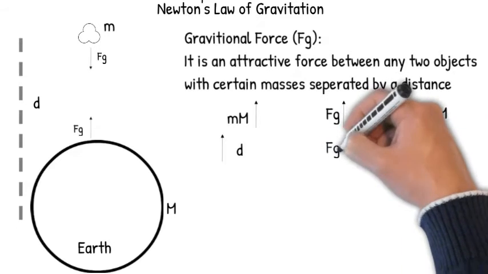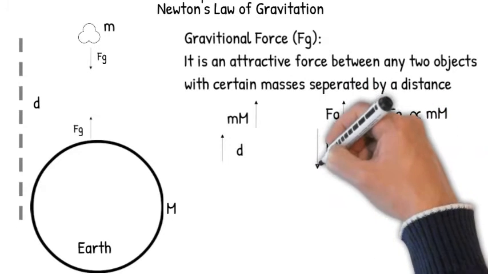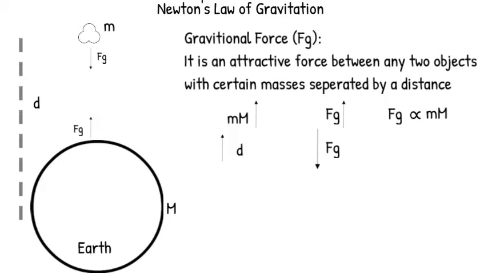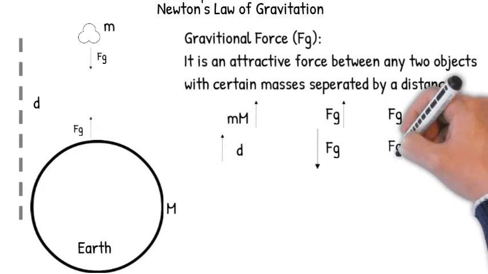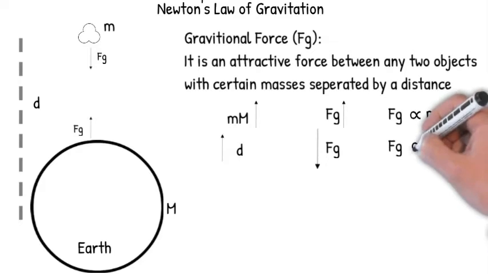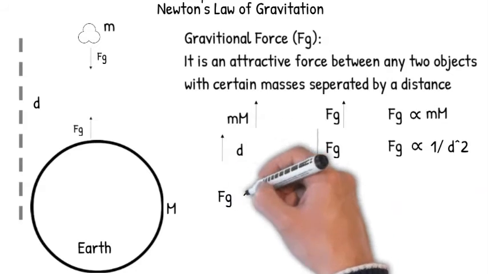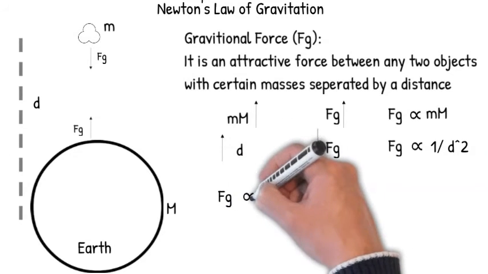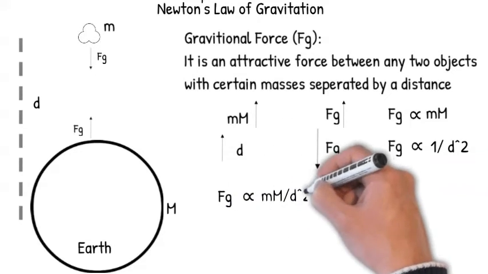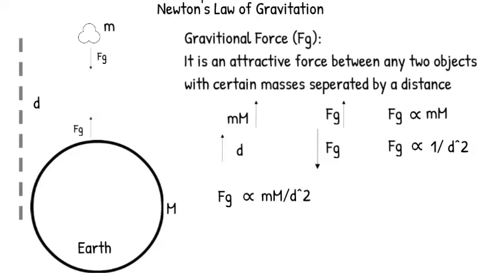On the other side, when they increased the distance between the masses, they found that the gravitational force Fg reduces at a much larger rate. So precisely, when the study was done in detail, they found that gravitational force is inversely proportional to the square of the distance between them. Now if we combine these two studies, we get a relation between Fg and the masses of the two objects along with the distance between them.